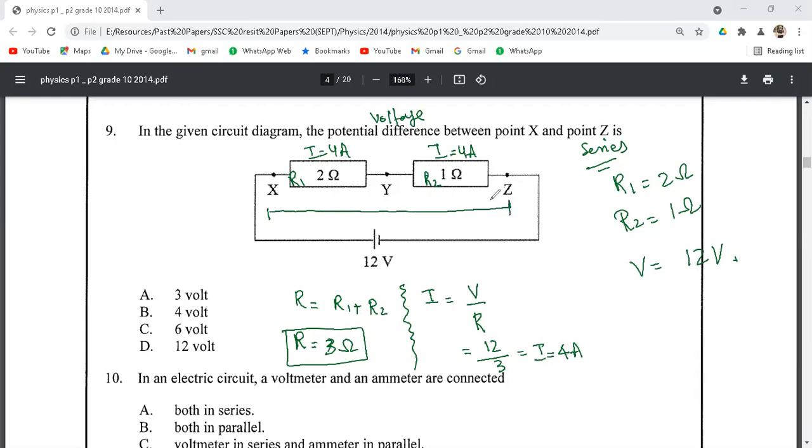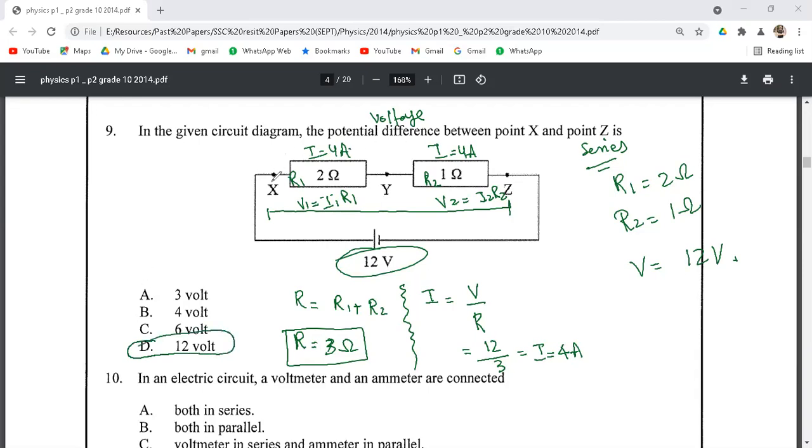So the total voltage between this point X and Z will be obviously equal to 12 volt, because these are the two resistances that are connected between these two points X and Z. So we can calculate V1 as I1 multiplied by R1, and V2 equals I2 multiplied by R2, and we can add these voltages, so we will get 12 volts. So the correct option for this question is 12 volt.